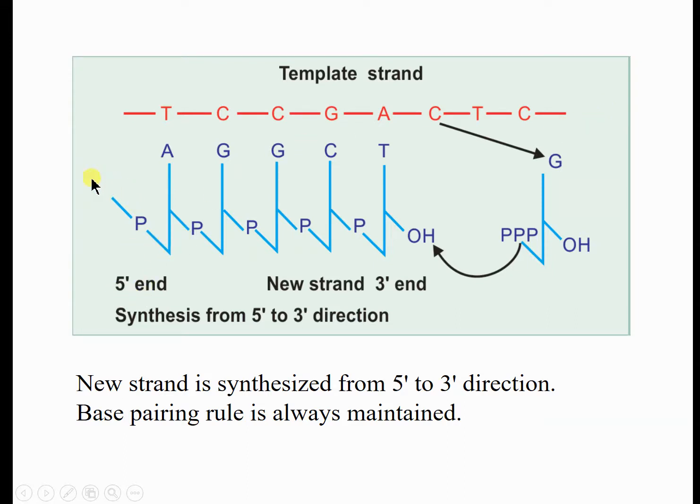The parent or template strand is always read in the 3 prime to 5 prime direction, and the new strand is synthesized in the 5 prime to 3 prime direction because they are complementary to each other. So here the 5 prime end is adenine, then guanine, guanine, guanine, thymine. This is the 5 prime phosphorus end, and this is the hydroxyl end. The base pairing rule is always maintained.